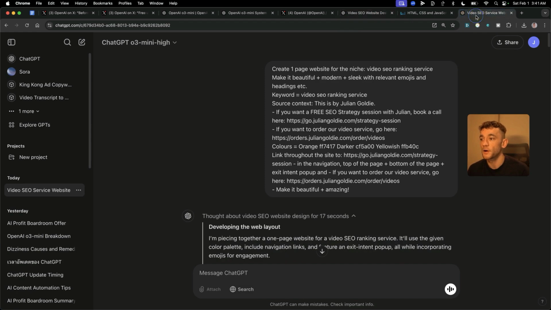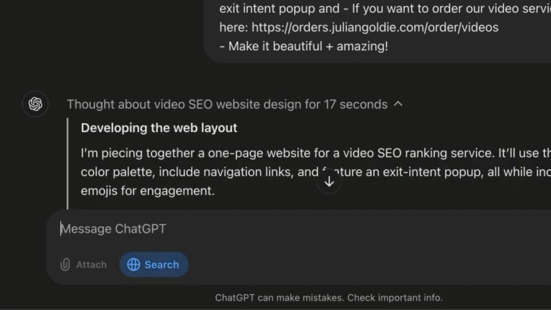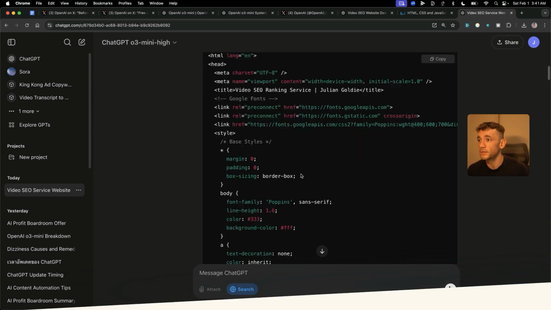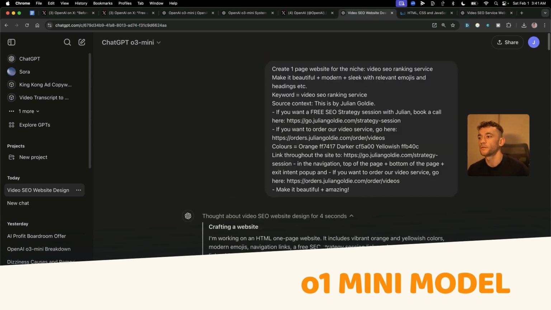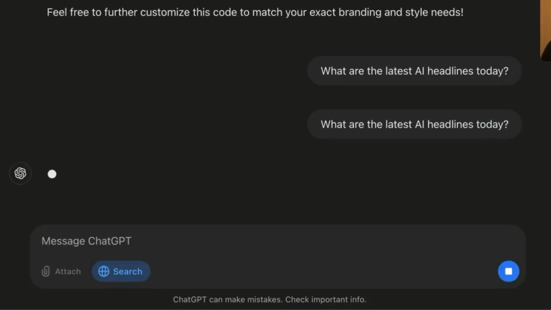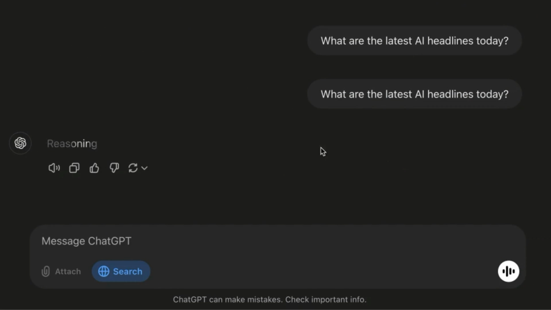Here's the other thing as well. You can actually search the web now, which you previously couldn't do with o1 when I tested it the other day, unless you were using the o1-mini model. So if we say, for example, okay, what are the latest AI headlines today? Let's test out the search feature. Doesn't seem to come back to me on the first attempt. Let's see if the second attempt works better.